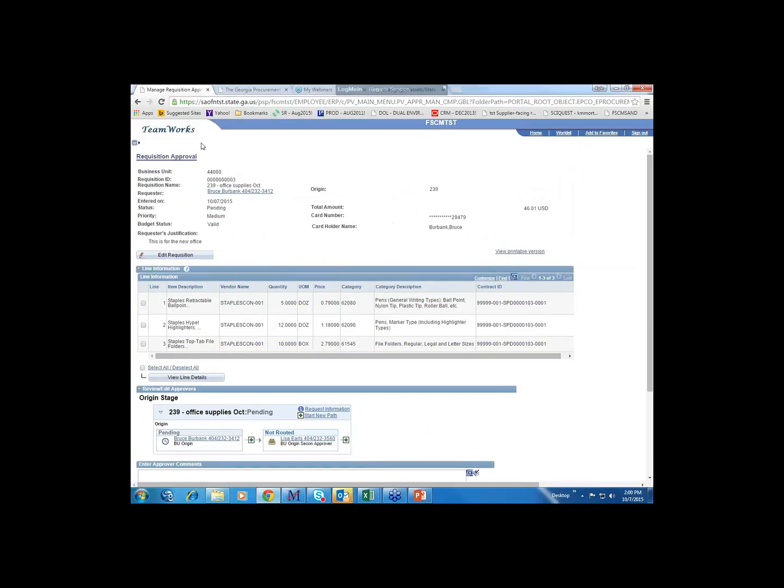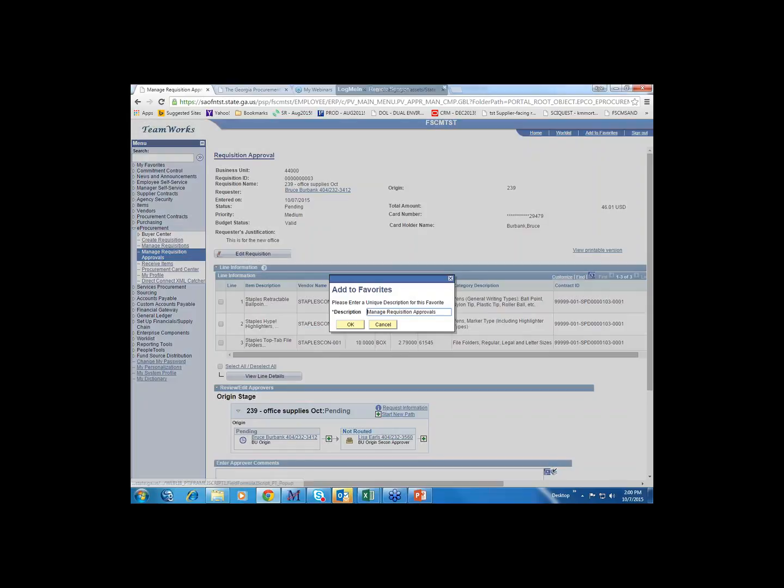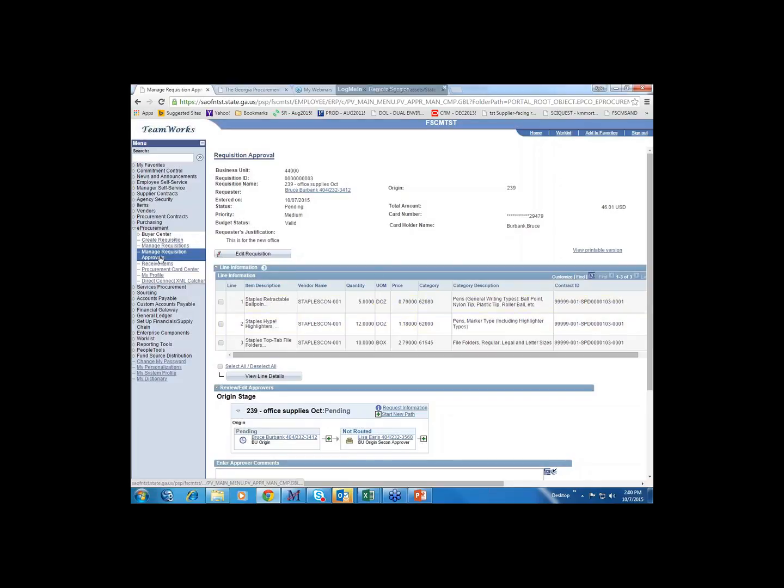So this is the approval page. I'll go ahead and minimize the menu so I can see everything. This is the approval page, so that's one way to get through to it, is clicking on this Manage Requisition Approvals. And again, you can make that a favorite so that it comes up underneath My Favorites, so you don't have to do this navigation. So that's one way to get to the requisitions to approve.